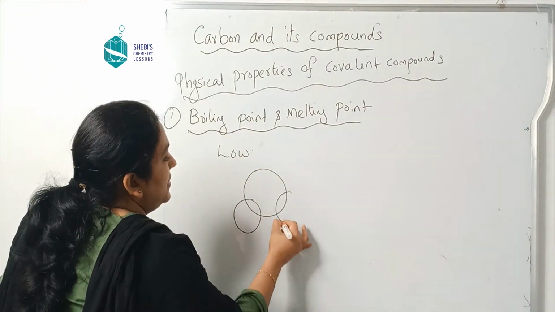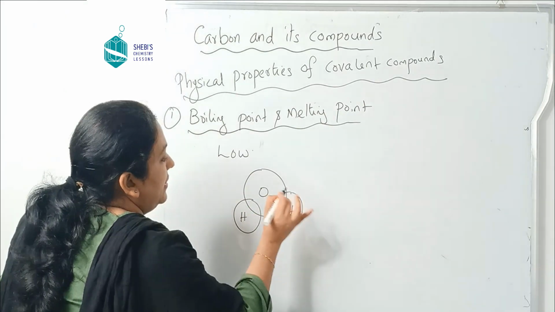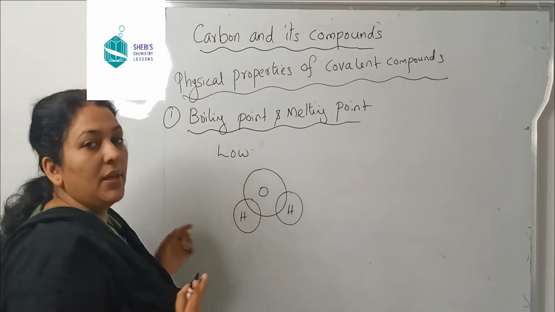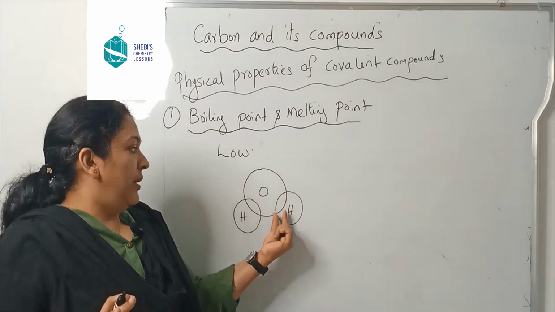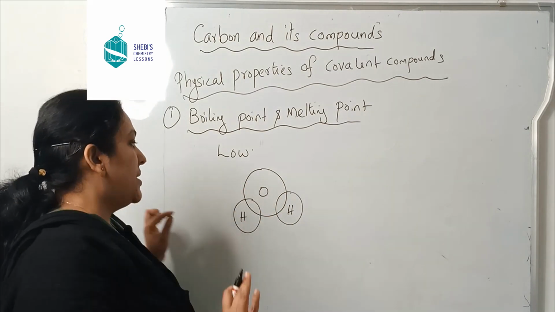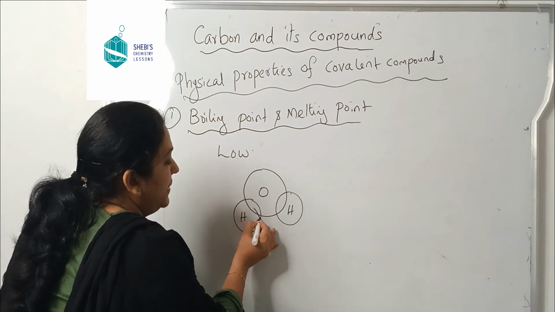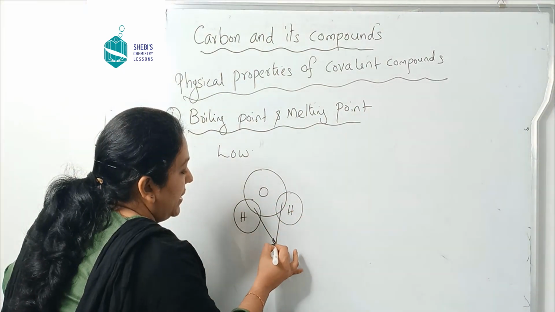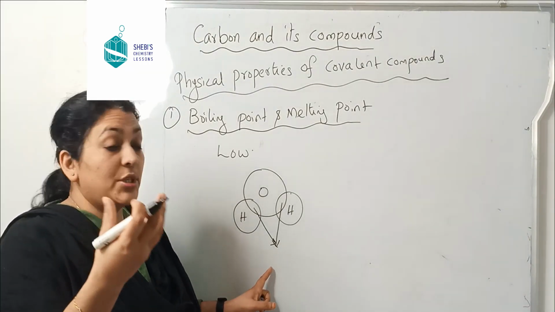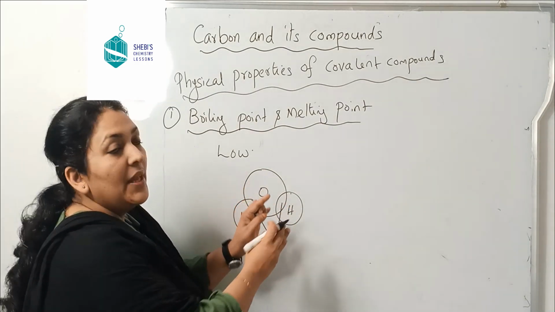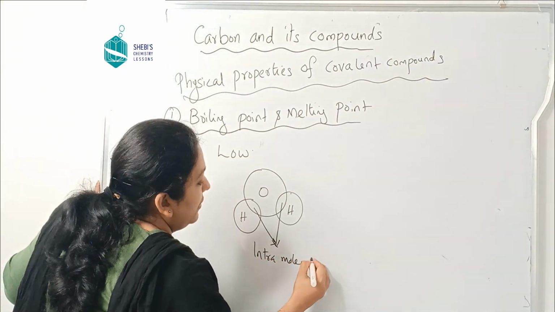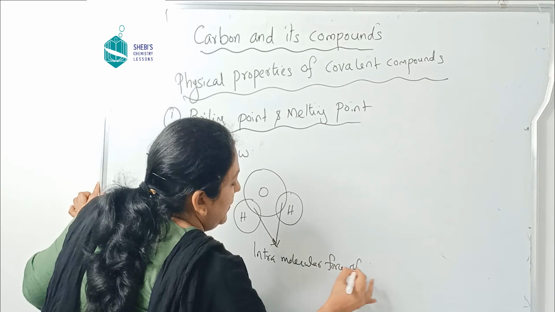Okay. So this is the covalent compound, water, H2O, isn't it? So I am now drawing the electrons here. We know that one shared pair is here, one shared pair is here, and some lone pairs are there for oxygen. Okay, this is a water molecule. Now, see here, this is the covalent bonding, isn't it? This bonding, the force of attraction between oxygen and hydrogen, is called intramolecular force of attraction.